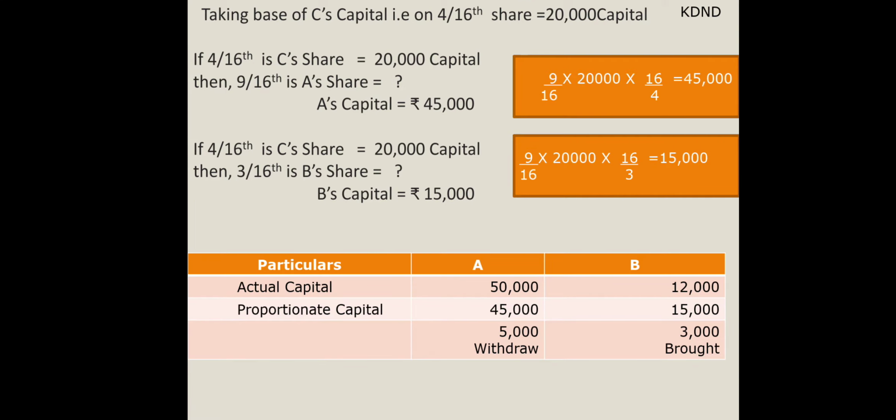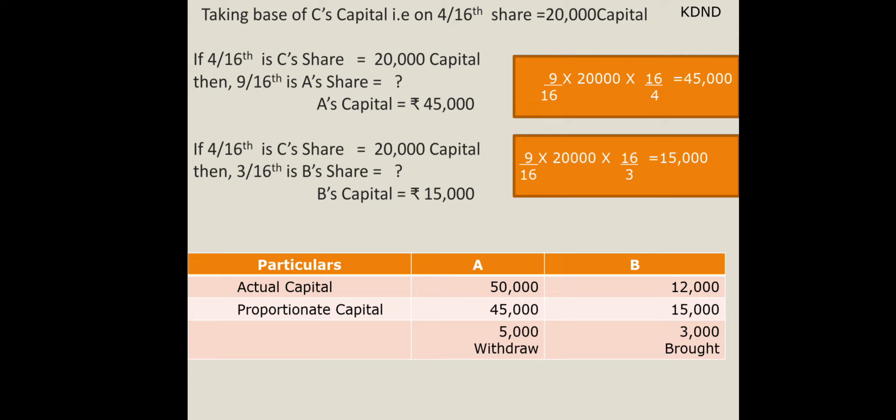So you can see over here, I have done this calculation taking the base of C's capital, that is on 4/16 share, 20,000 is the capital, right? For 4/16 of C's share, 20,000 is the capital. Then 9 by 16 of A's share, question mark is the capital. You can see the working in orange: 9 by 16 multiplied by 20,000 multiplied by 16/4. Reciprocal, we have to do it.